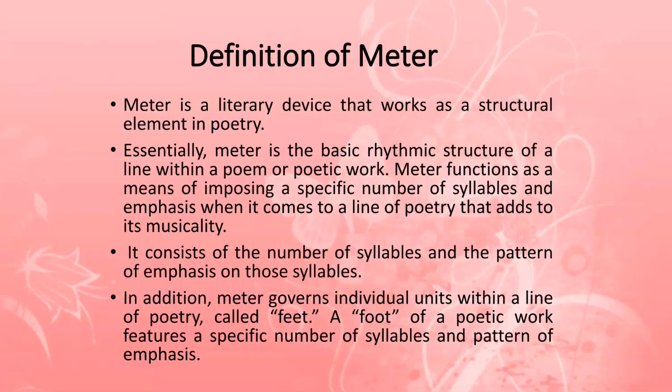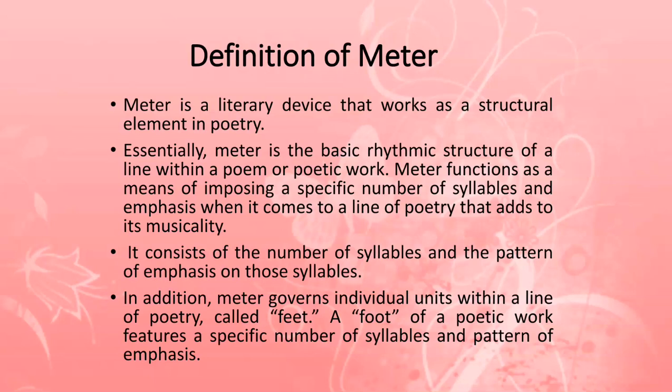Now we know poetry as a form of writing is different from other genres of writing, mainly because of its rhythm, rhyme and musicality. So meter is a big factor. It is an important tool which functions because of its placement of syllables. Syllables are kinds of sounds which are used in writing. So it consists of the number of syllables and the pattern of emphasis on these syllables.